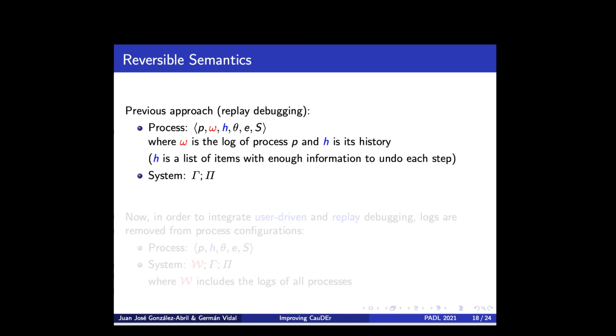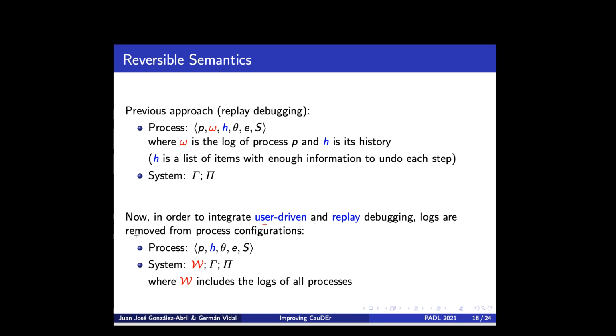As for the reversible semantics, the main difference with the standard semantics in our previous approach is that we introduced two new components to each process: omega, which is the log of the process, and h, which is what we call the history. This is essentially a list of items with enough information to undo each computation step of a derivation. The definition of a system is essentially the same.